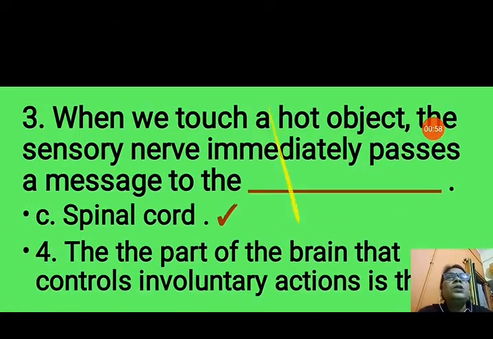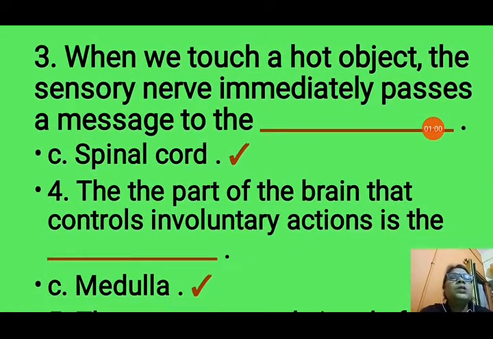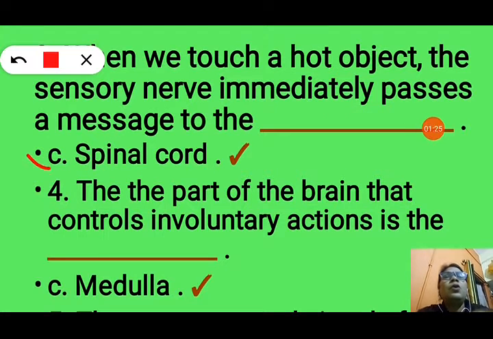So the question number 3 is, when we touch a hot object, the sensory nerve immediately passes a message to the: A, brain, B, hands and C, spinal cord. So this is an automatic action, so it will be passed to the spinal cord. Now it is a reflex action. We immediately remove our hand when we touch a hot object. So this is controlled by the spinal cord and we will take the option C, that is spinal cord.